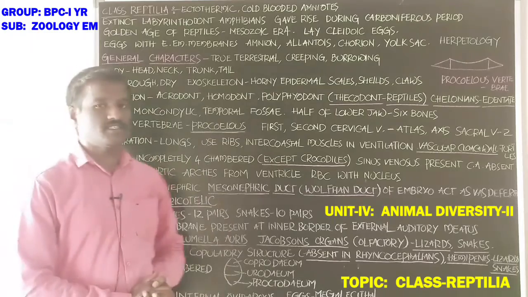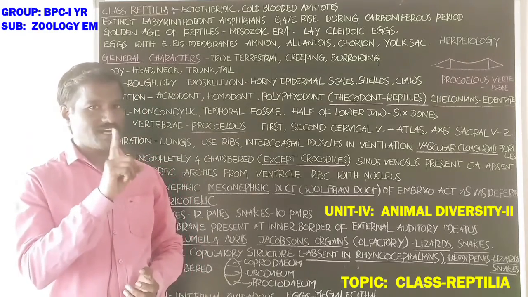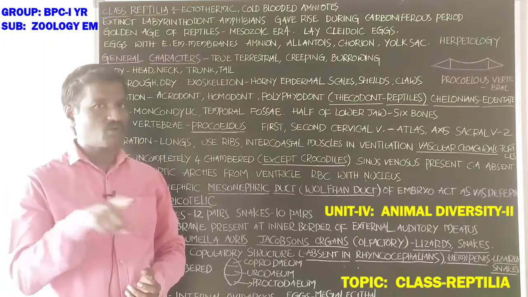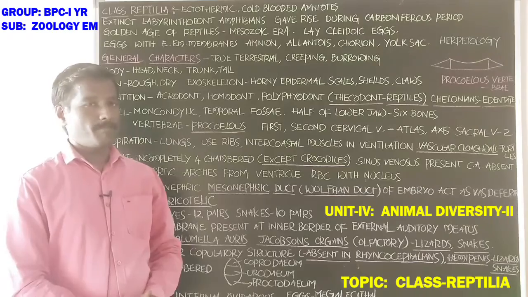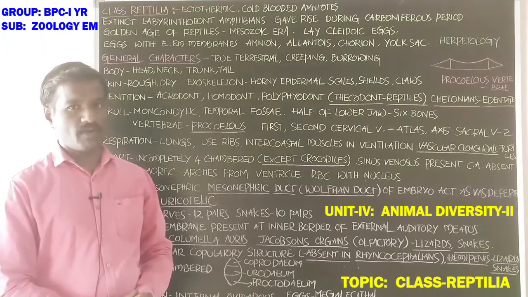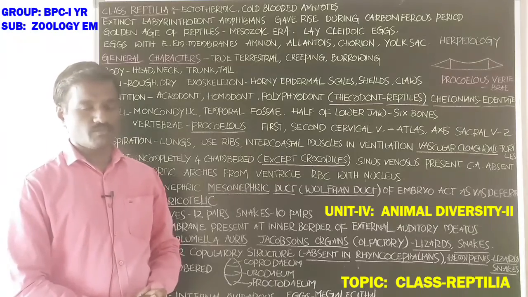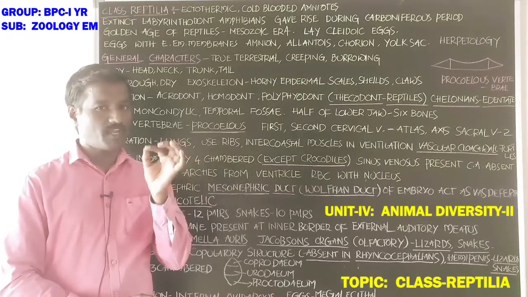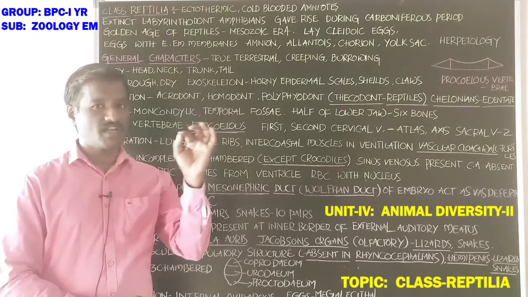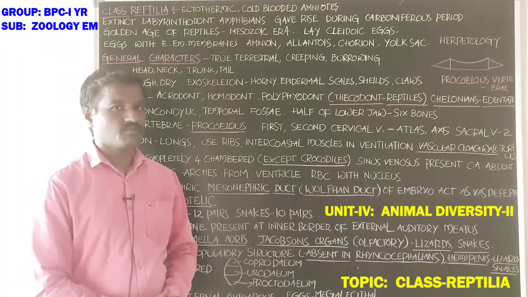Amniote refers to the amnion, one of the extra-embryonic membranes that surrounds the developing embryo. These are called amniotes: the animals having amnion, an extra-embryonic membrane, in their embryonic development.